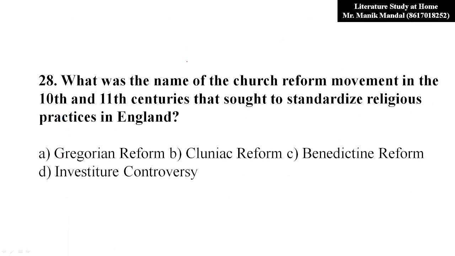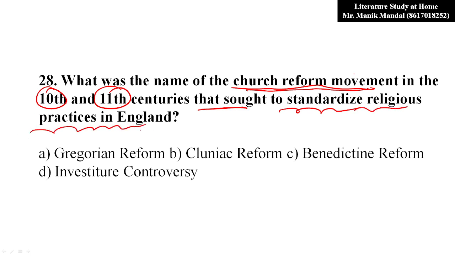Now, question number 28. What was the name of the church reform movement? There was a church reform movement in the 10th and 11th centuries that sought to standardize religious practice in England. So what was the name of the church reform? It is called, obviously, Georgian reform. Option A is the correct answer.